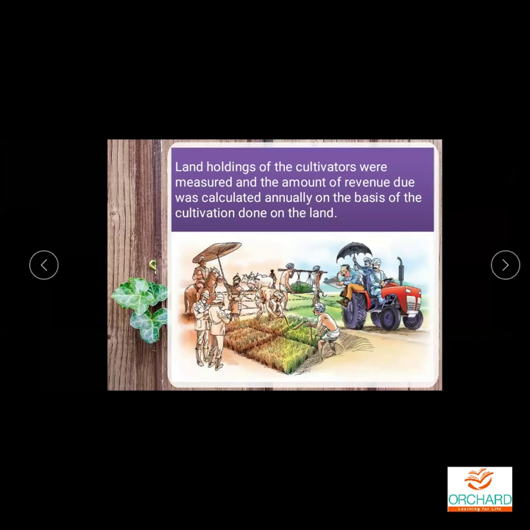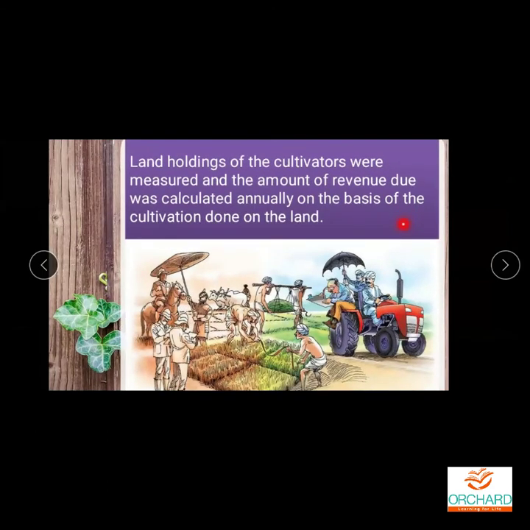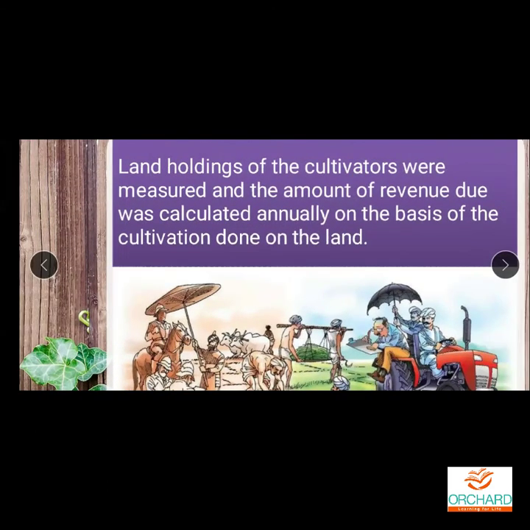Okay, so here the land holdings of the cultivators were measured. For that, what did they do? We know very well that every farmer had their own land. They were only called cultivators. So their lands were measured by the Britishers. They came to each and every farmer, every cultivator, and their lands were measured.